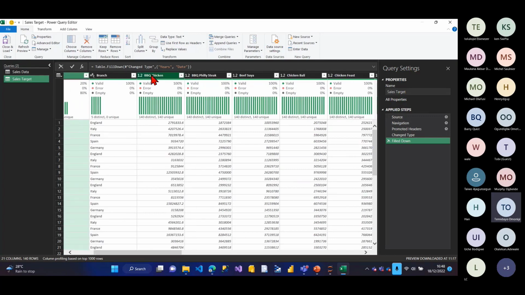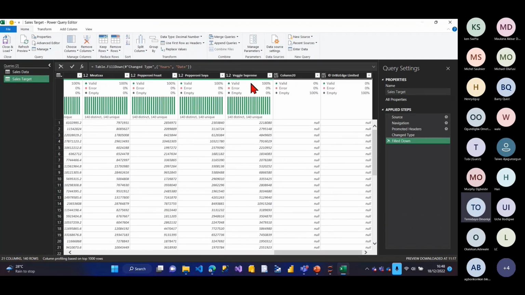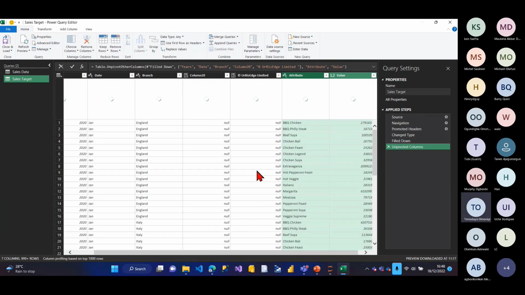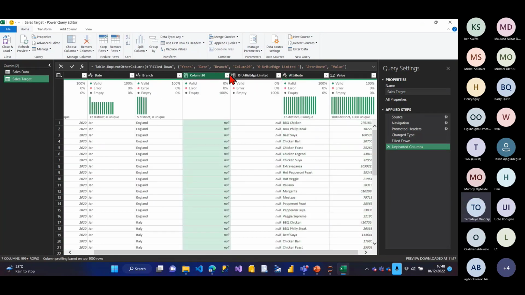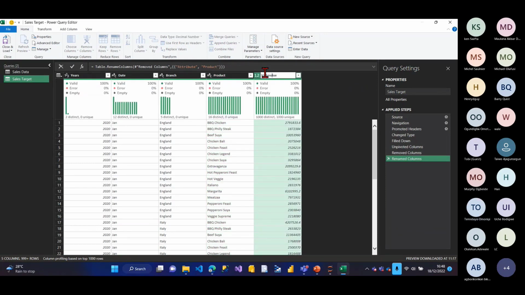If you look at this data, I have the individual products as column headers. You can see barbecue chicken, barbecue Philly steak, beef cheddar, all as column headers. So I have to unpivot this data. I'll select all the products, starting from barbecue chicken. I'll press shift and scroll to the last, which is Veggie Supreme. I'll right click and say unpivot columns. I don't need these two columns, Column 20 and UrBizEdge, so I'll delete them. It's showing Attributes and Value. I'll rename this to Products and rename this to Amount sold.